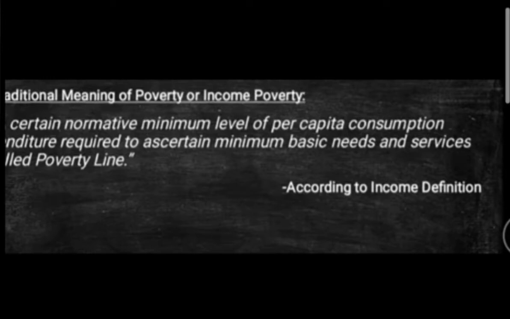If they are unable to fulfill that, they come under the minimum line, and that minimum line you can term as the poverty line. In short, here you can also term it as their daily consumption not being satisfied. Per head consumption expenditure is not met by them, as they are not getting that much amount of wages to consume that amount of food. Okay, so this is how they come under the minimum line, and that is called the poverty line. There are two more points included under the traditional meaning. We'll go with that.